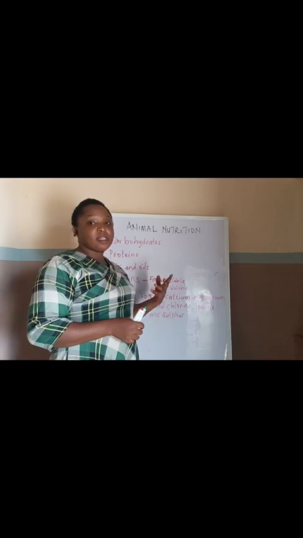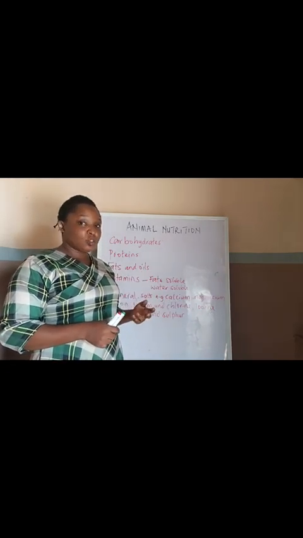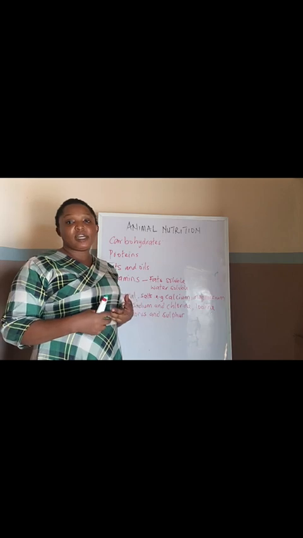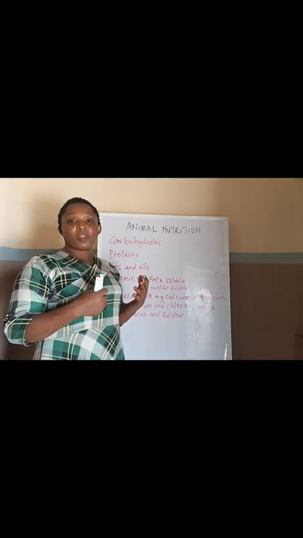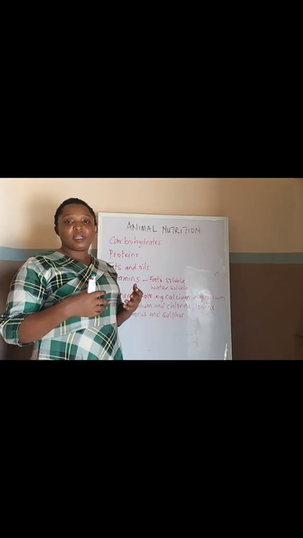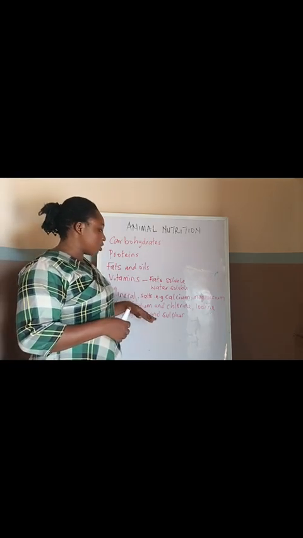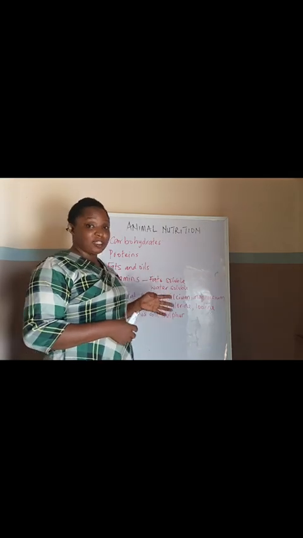So sulfur makes part of some amino acids. Some amino acids contain sulfur. So these amino acids, we see that they are very necessary in the body because they are necessary for different metabolic processes to occur in the body. So we have seen different mineral salts, their food sources, and their importance in the body.